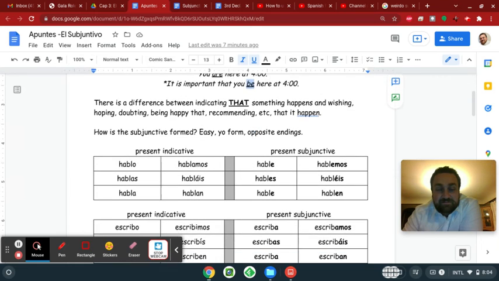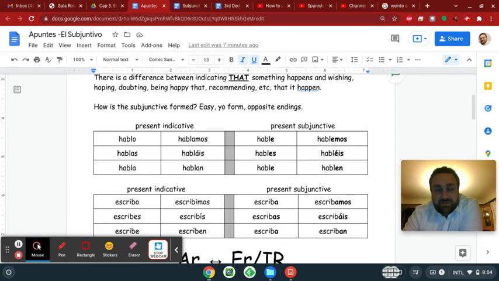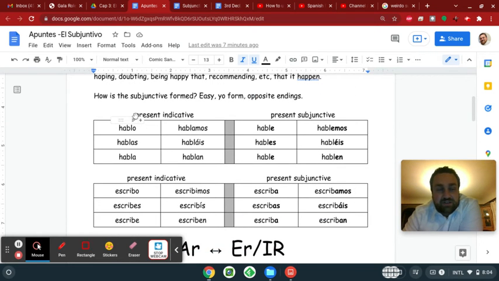And then finally, I have an acronym to give you. Okay, so here's how the subjunctive is formed. First with AR verbs. So here we have the present indicative: hablo, hablas, habla, hablamos, habláis, hablan. O, as, a, amos, áis, an.